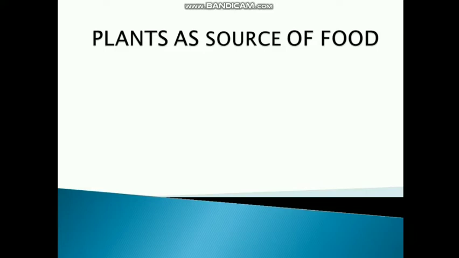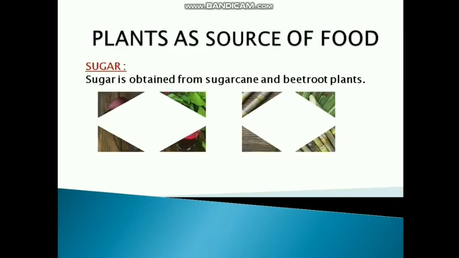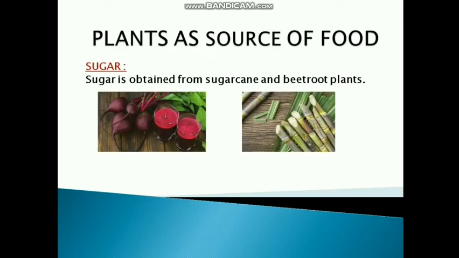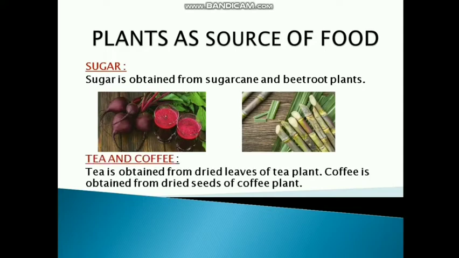Next category among plants as source of food is sugar. Sugar is again obtained from two plants, that is sugarcane and beetroot. Beetroot in Hindi is known as chukandar. From these two plants we obtain the sugar. The last category among the plants as source of food are tea and coffee. Tea and coffee again both are obtained from plants only. Tea is obtained from the dried leaves of the tea plant and coffee is obtained from dry seeds of the coffee plant.